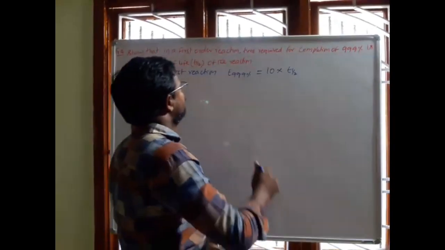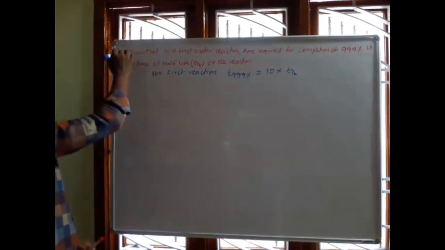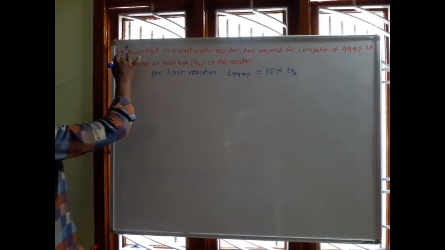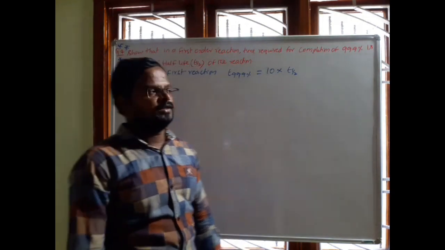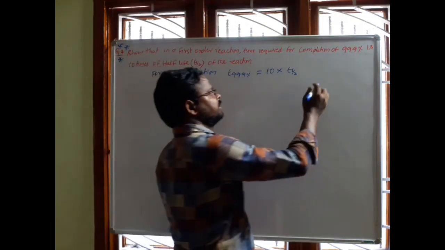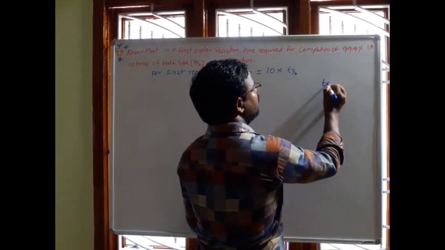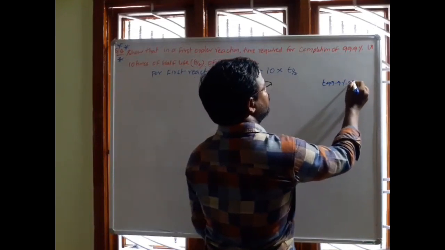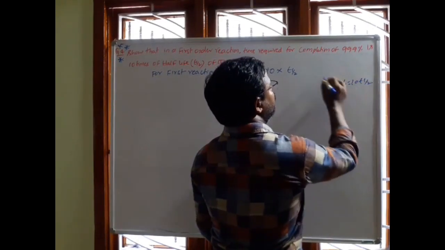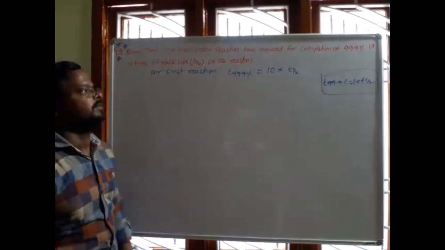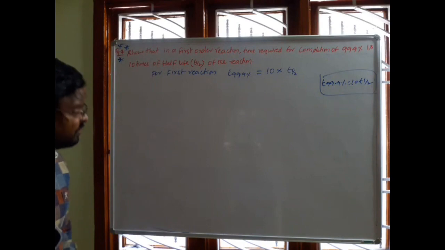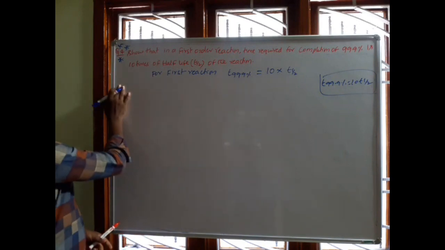Which is very important for PU problems, very important for the board exam, a very important problem it is. Sometimes they will ask like that, show that for a first order reaction T 99.9% equals 10 into T half. We have to show that. Very important problem for PU. Okay, now see that first of all